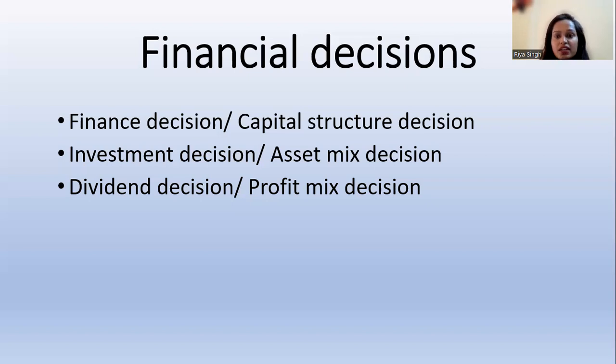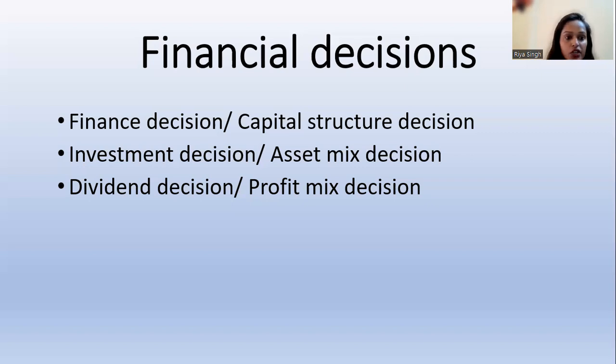Okay. So in financial decisions, basically there are three decisions that a company has to take. Very first is your finance decision or capital structure decision. Second is your investment decision or the asset mix decision. And third is your dividend decision or a profit mix decision.